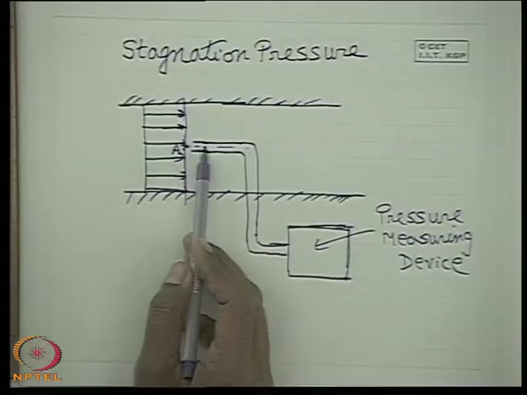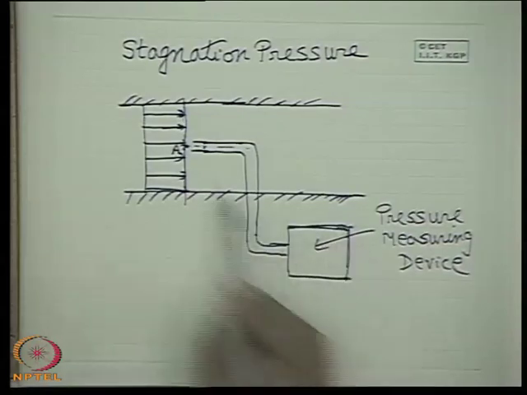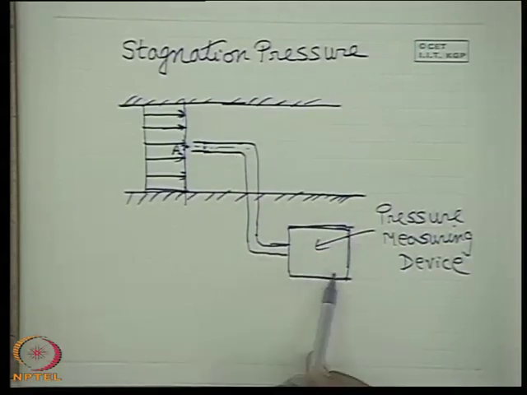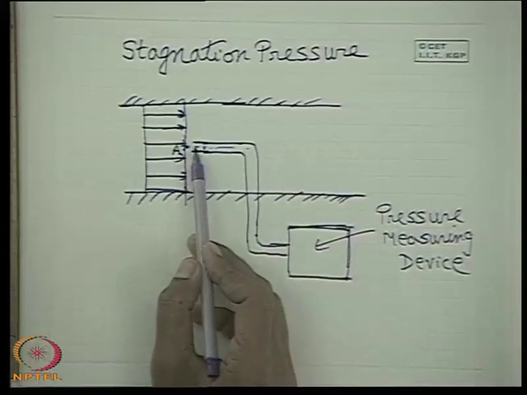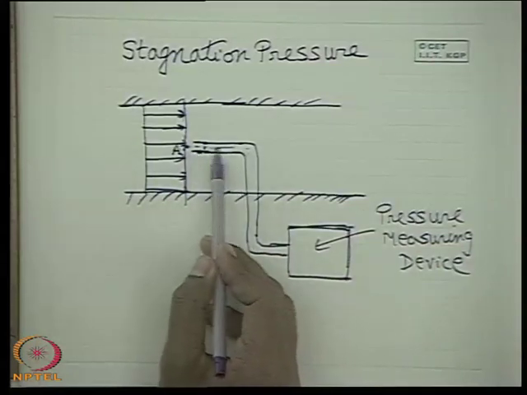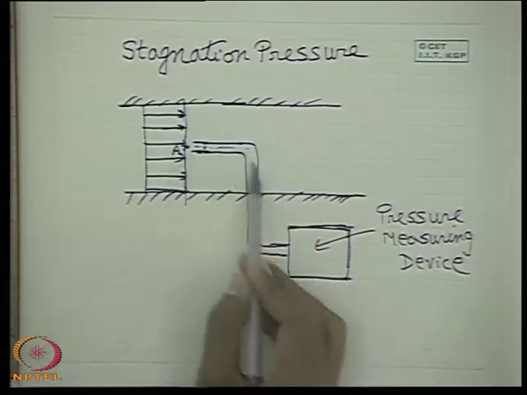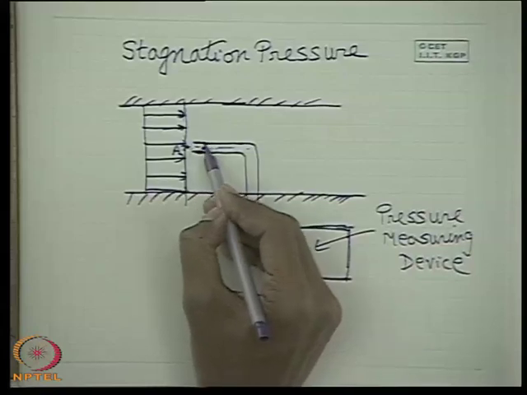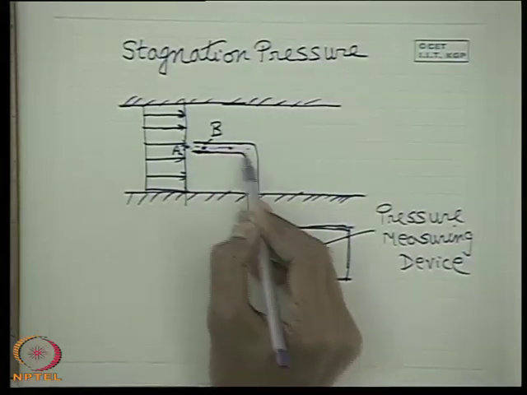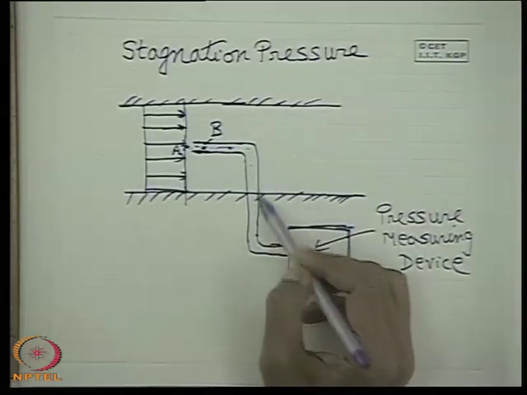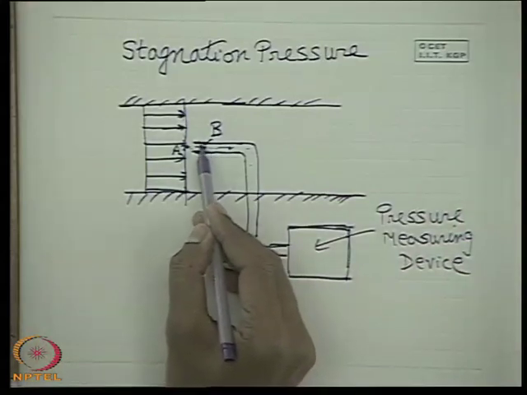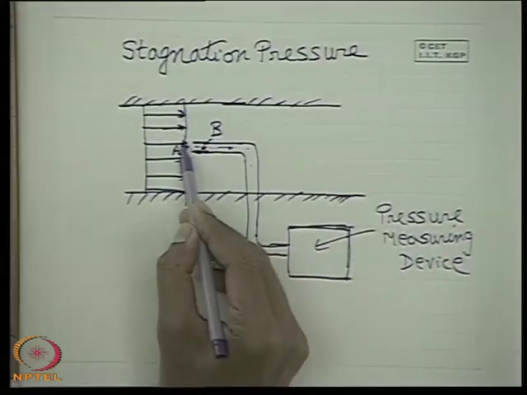Now what happened? Fluid is coming into this tube and it is closed at the other end, at the pressure measuring device. That means when the fluid comes through this and ultimately reaches the manometer, the fluid is brought to rest. So within this tube there is a static column, a static mass of fluid. If you consider point B just after the entry to the tube, or any point here, and neglect any pressure variation in that short tube, then at any point in the tube where the fluid mass is at rest, and at point A in the same plane where the fluid has a velocity V,